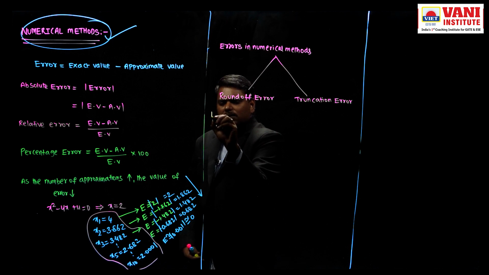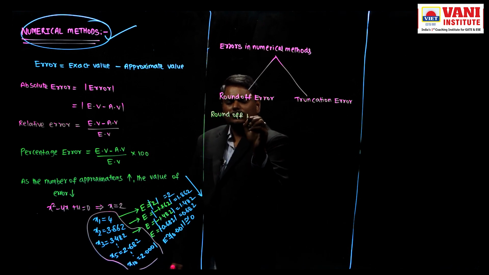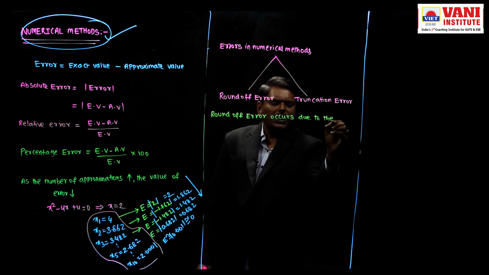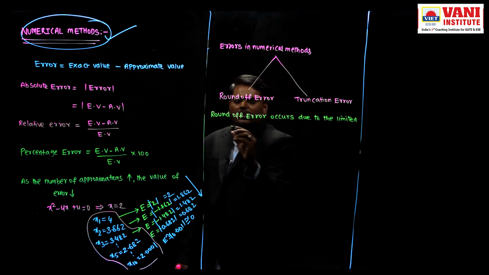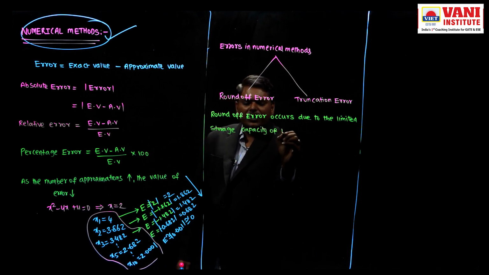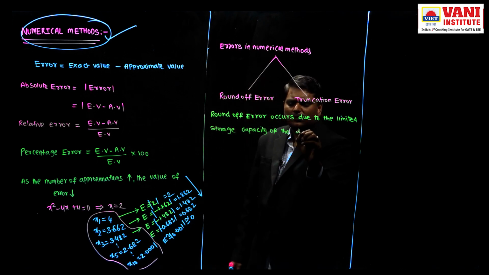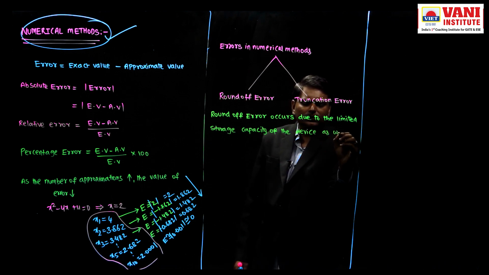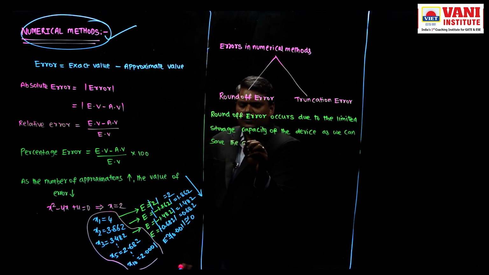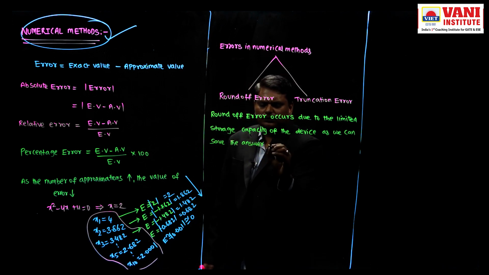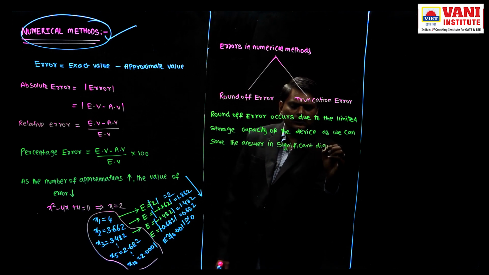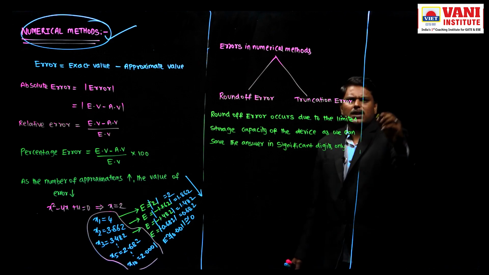Why does round-off error occur? Round-off error occurs due to the limited storage capacity of the device, as we can save the answer in few significant digits only.